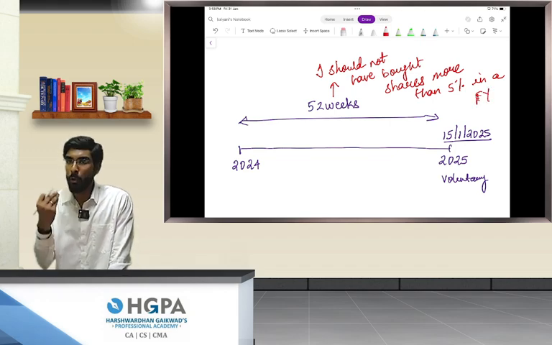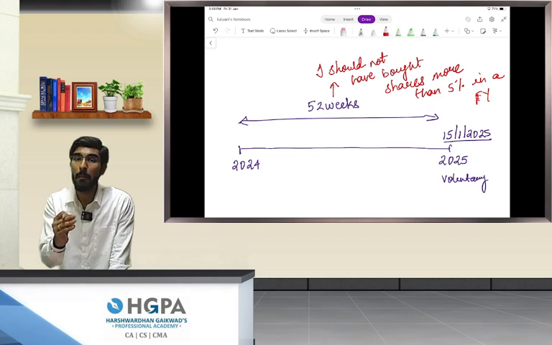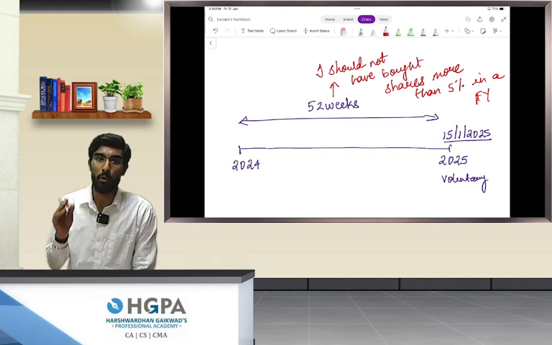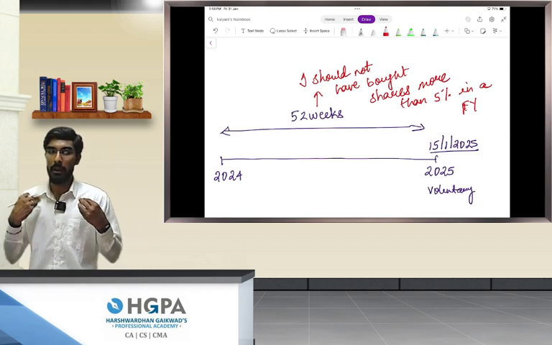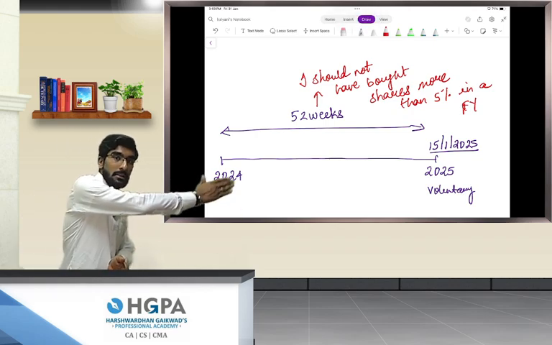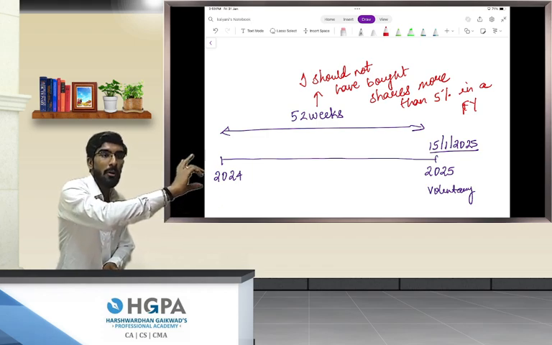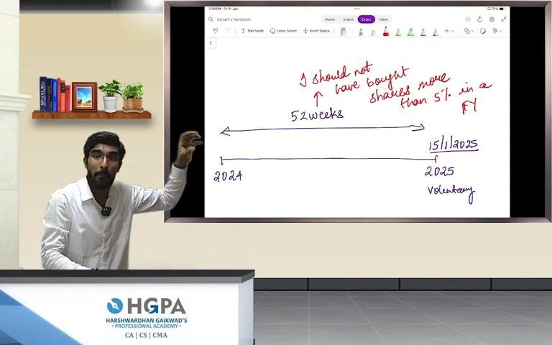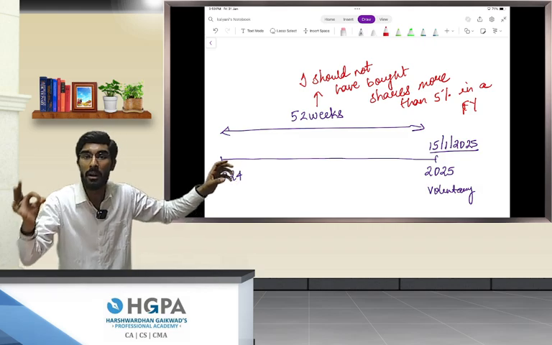If I acquire more than 5% shares in a single financial year, then obviously I am required to make a mandatory open offer to acquire an additional 26% of shares. Okay, this is what this rule is saying, that if at all I am making a voluntary open offer right now, in the preceding 52 weeks, I should not have acquired shares of more than 5% in a single financial year. That would have mandated me to make an open offer to acquire an additional 26% of shares.